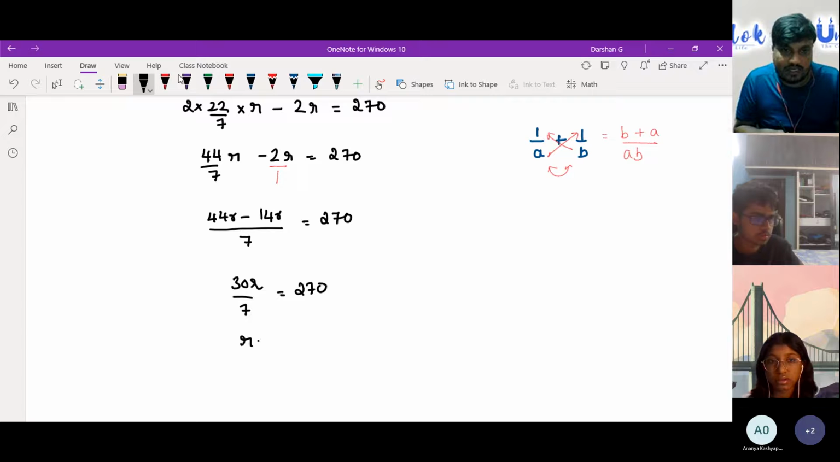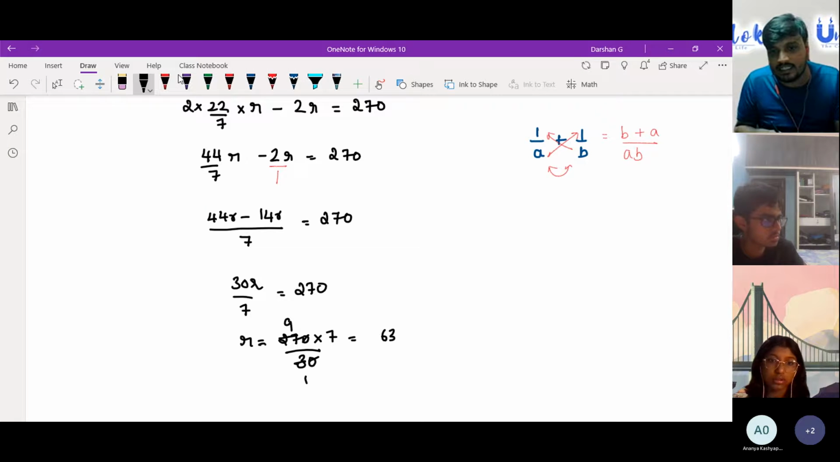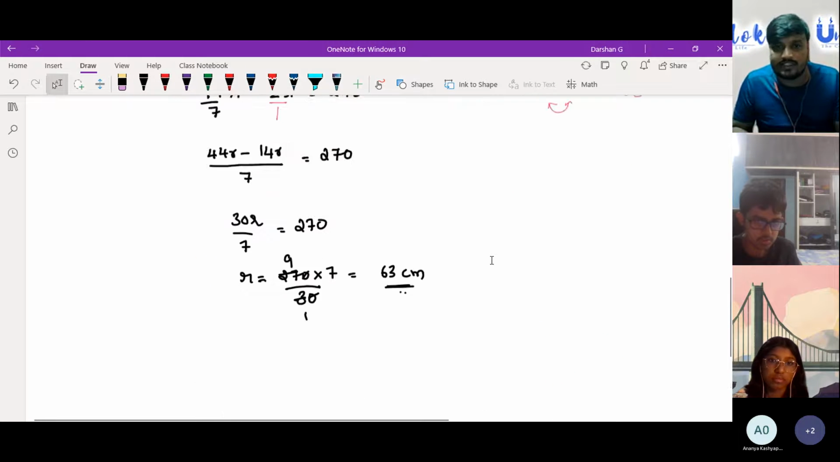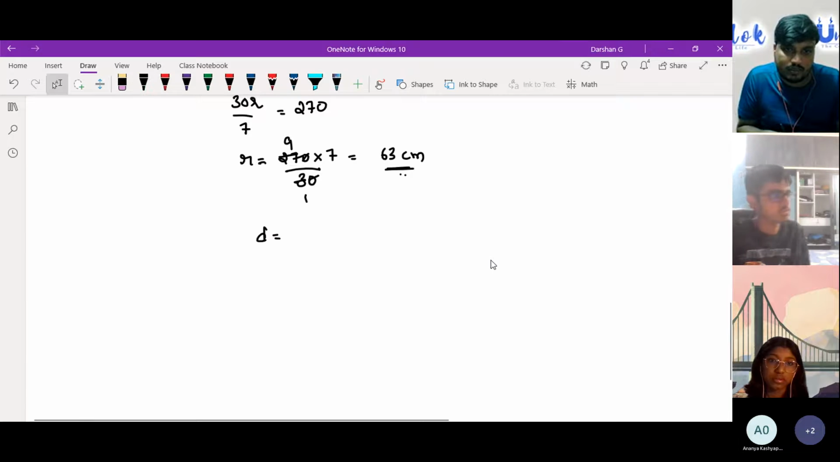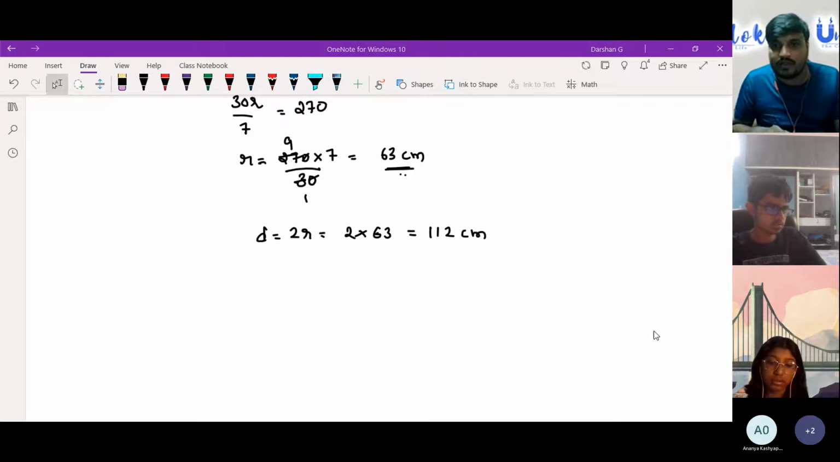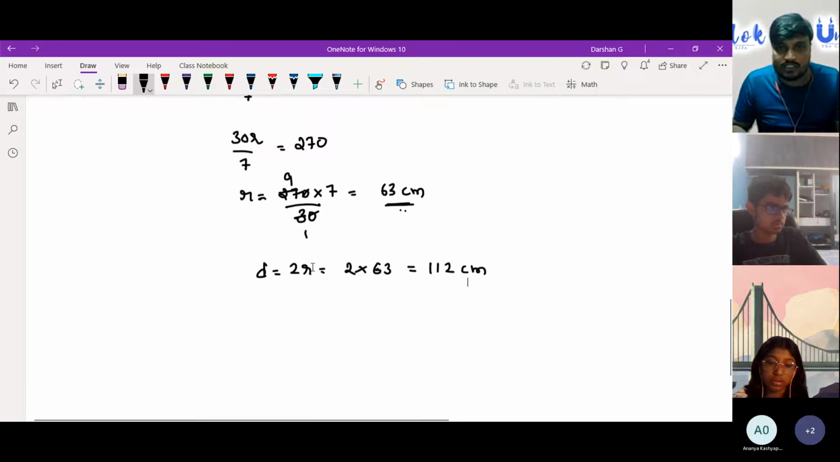So now try to find r. r is equal to 270 into 7 divided by 30. 0 and 0 can be cancelled. So 3 ones are 3, 3 nines are 9, 9 sevens are 63 centimeter. But ICSE is always tricky, right? You found out r, but they want the diameter. Find its diameter. So diameter equals 2 times r. That is 2 into 63 equals 126 centimeter. Right? 112 centimeters.